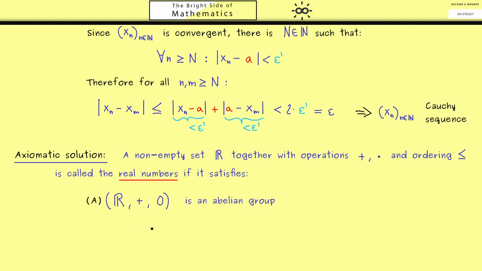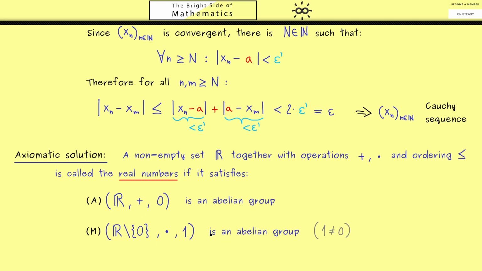Okay, so let's list the ones we already know, and I want to start with the rule I call A for addition. It tells us that the set R together with the operation addition and the neutral element 0 is an abelian group. So we have associativity, a neutral element, inverses, and also commutativity. Next we have the same for the multiplication, however now we exclude 0 from the set. In particular 1, which is the neutral element with respect to the multiplication, is not equal to 0.